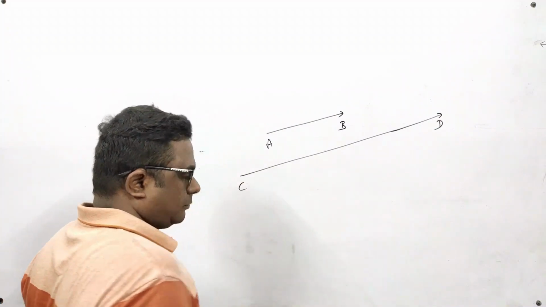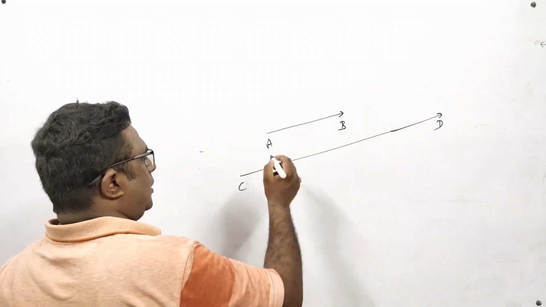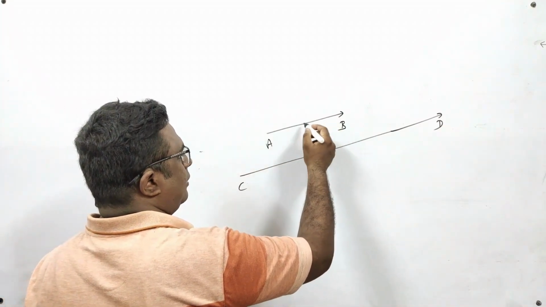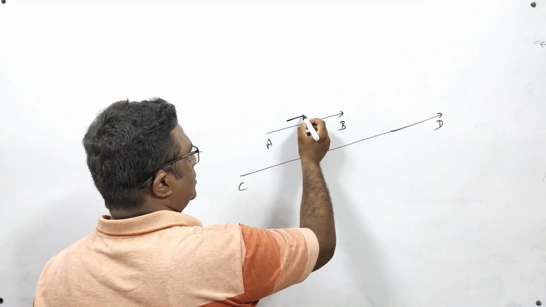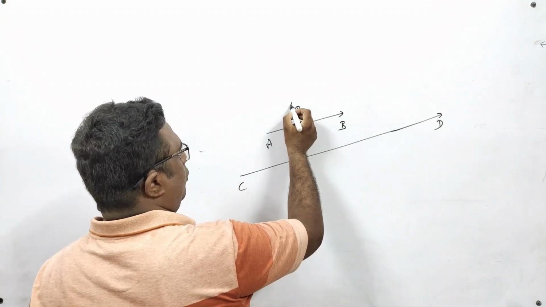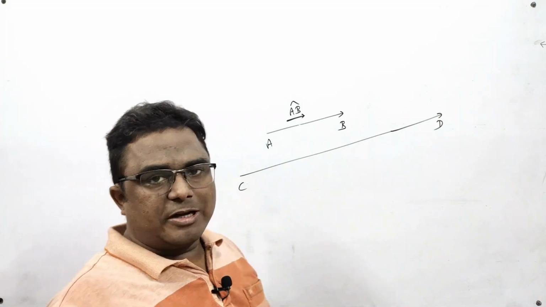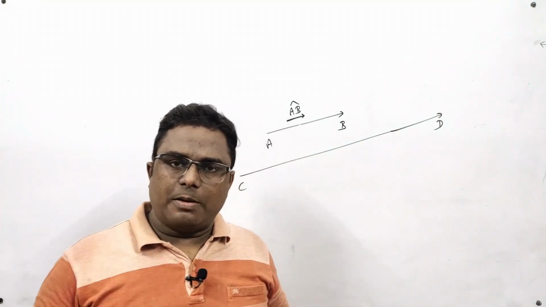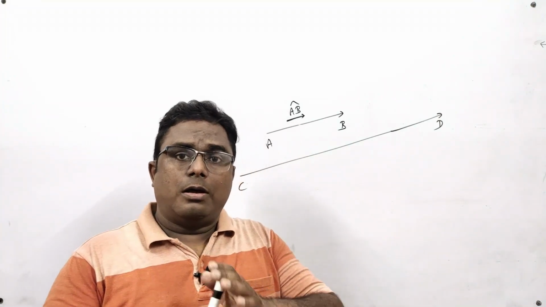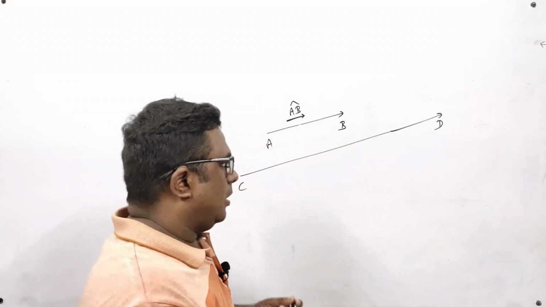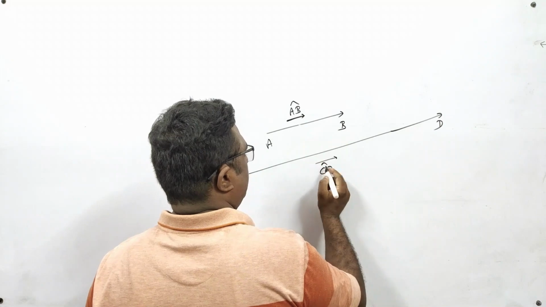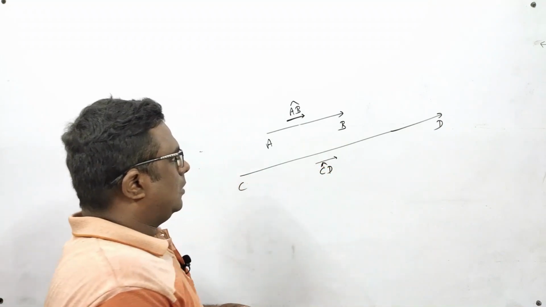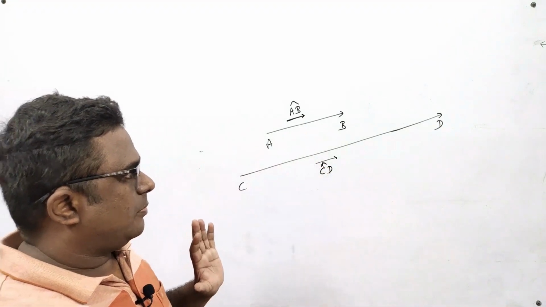Secondly, if I find the unit vector along AB vector, it is AB cap. AB cap means a unit vector along the AB vector, and suppose this is CD cap.